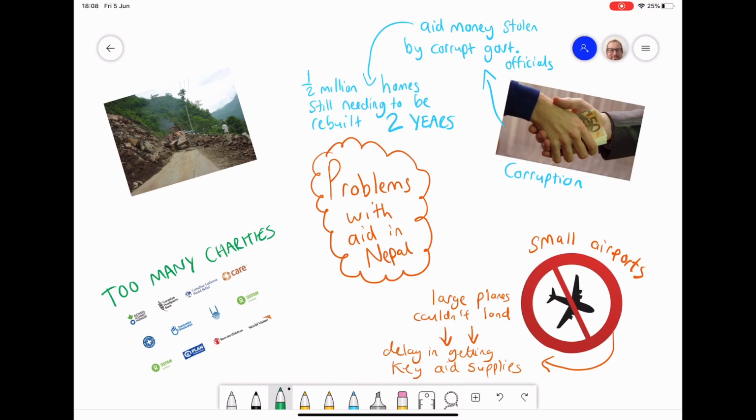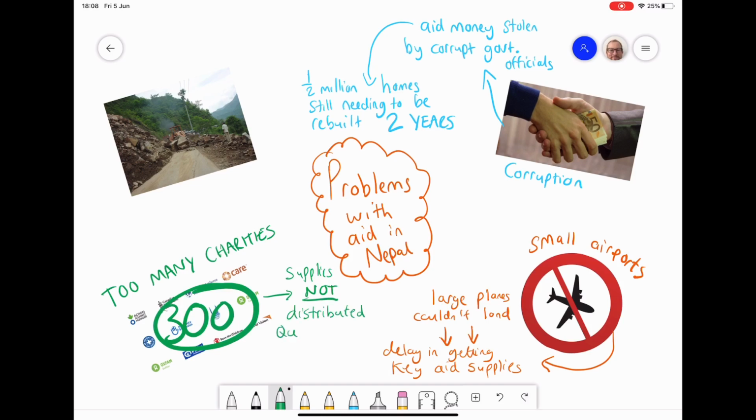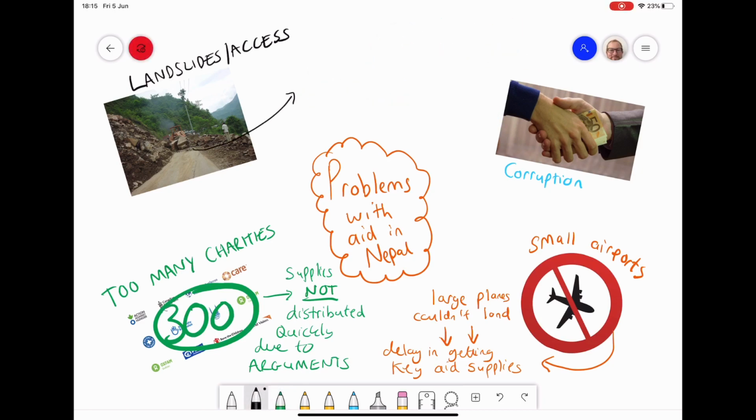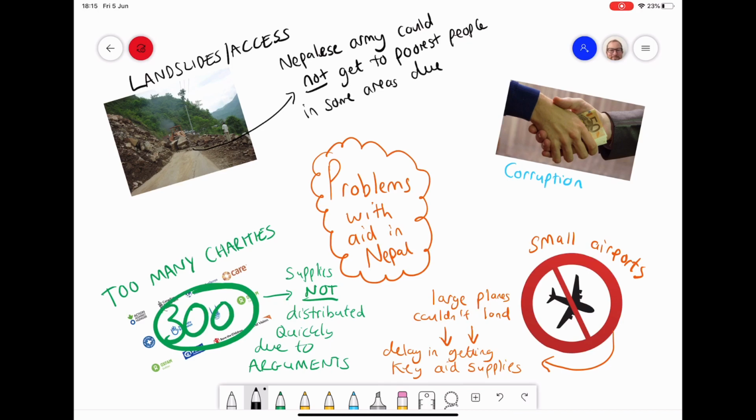The next issue was that while there was lots of support, in fact, there were probably too many charities. There were 300 that turned up to help the Nepalese. And because of this, the supplies that were available were not getting distributed quickly enough because there were arguments about who should be doing it amongst these NGOs and charities. And finally, even when the supplies were on their way, there were issues with access. Because there were so many landslides, the Nepalese army couldn't get to the poorest people in the rural areas because of blocked roads. And this means that more of these people would have been affected by the disaster.